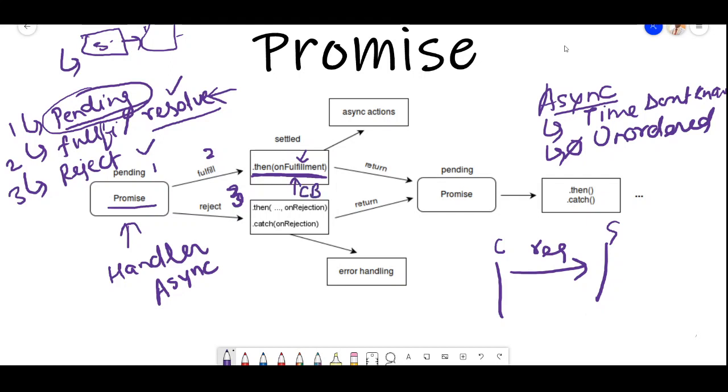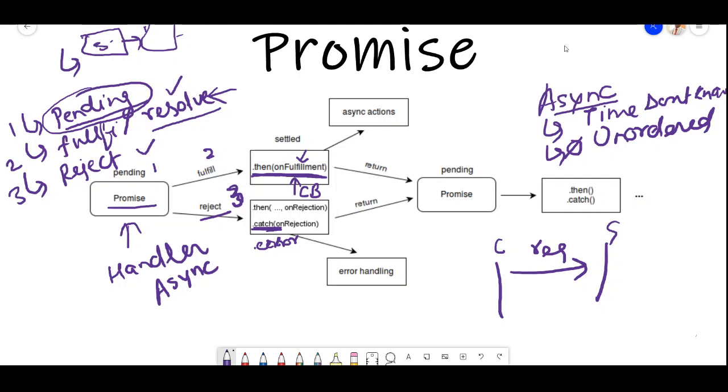Fulfillment is a callback function, so we have to pass that callback function that is going to be called when we get the data. So the then method is called when we got the data, right? And the catch method and the error method also, most of you have seen the error method too. Error and catch have a little difference, which I'll explain later. But for now, consider this: catch and error are going to be called when the request is rejected by the server, right?